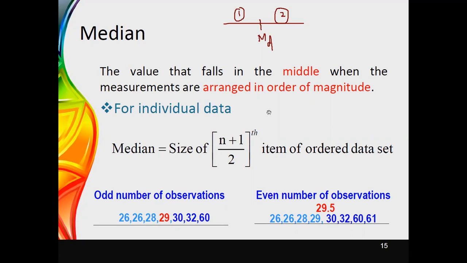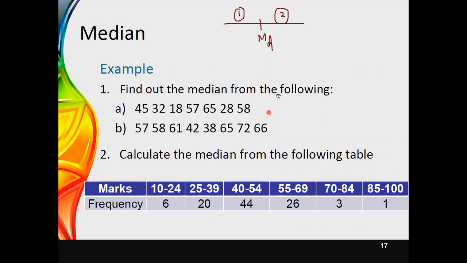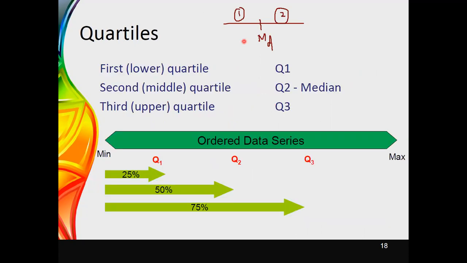Now quartiles do the same thing, but here the quartiles divide a data set into four equal parts.